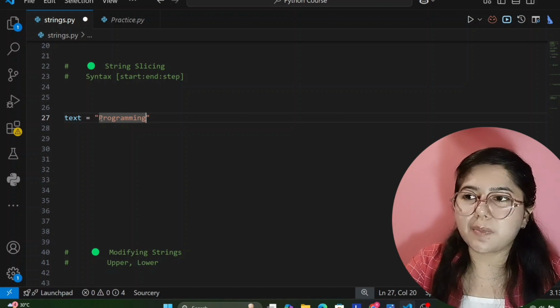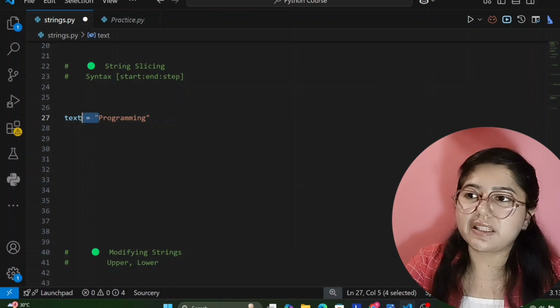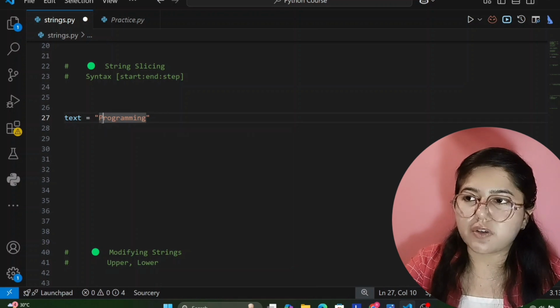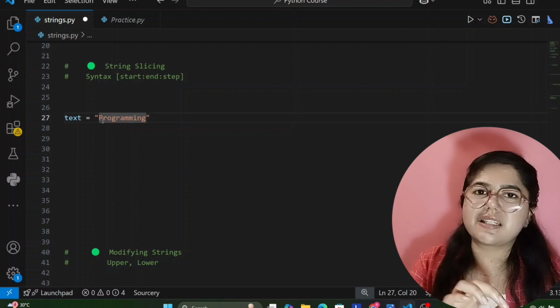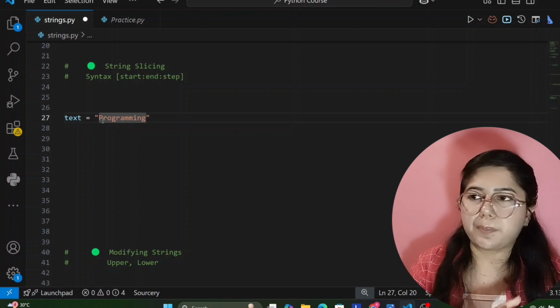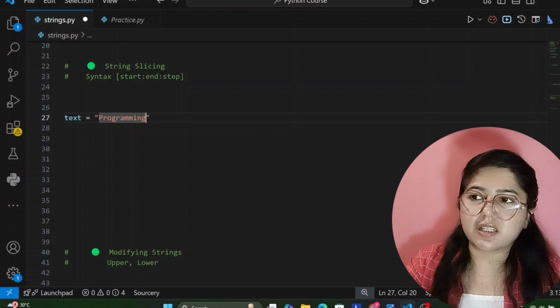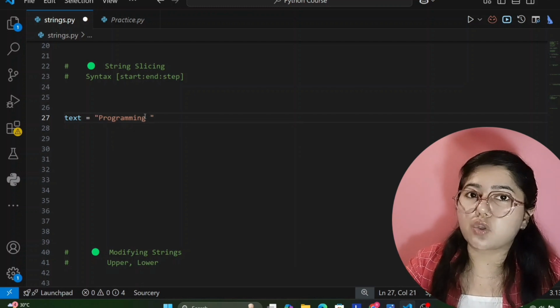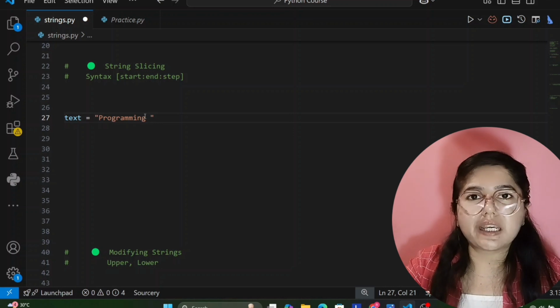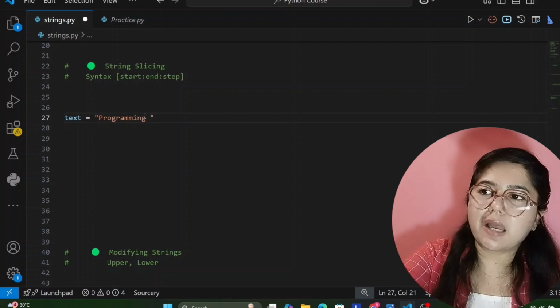So last index number is 10 and its complete length is 11. Again I will count for the length. See here, it's starting from 1 for the length: 1, 2, 3, 4, 5, 6, 7, 8, 9, 10, 11. So the length is 11, and its last index is 10. And if you apply a space here, then it will count that space also. Okay, so for that we will take another example, but here I am not applying space.